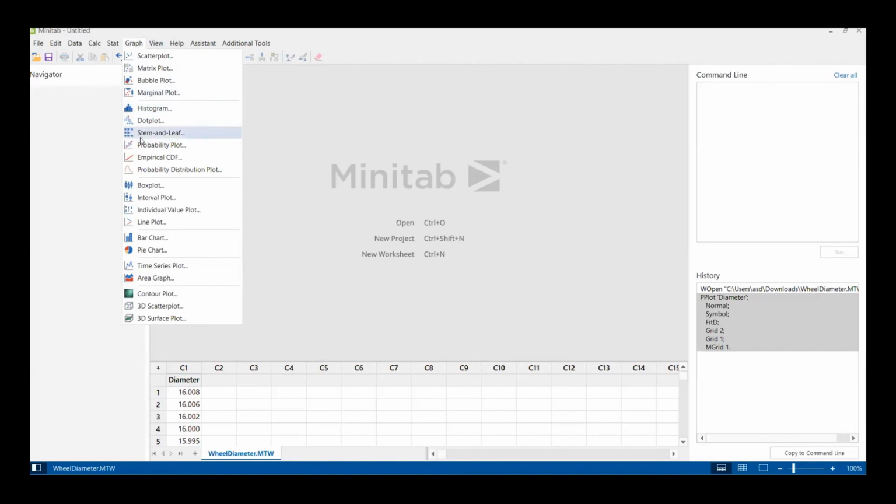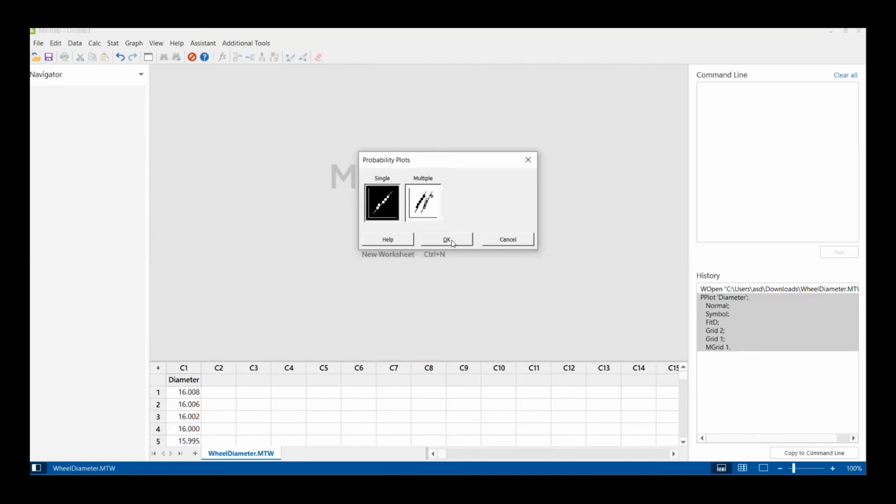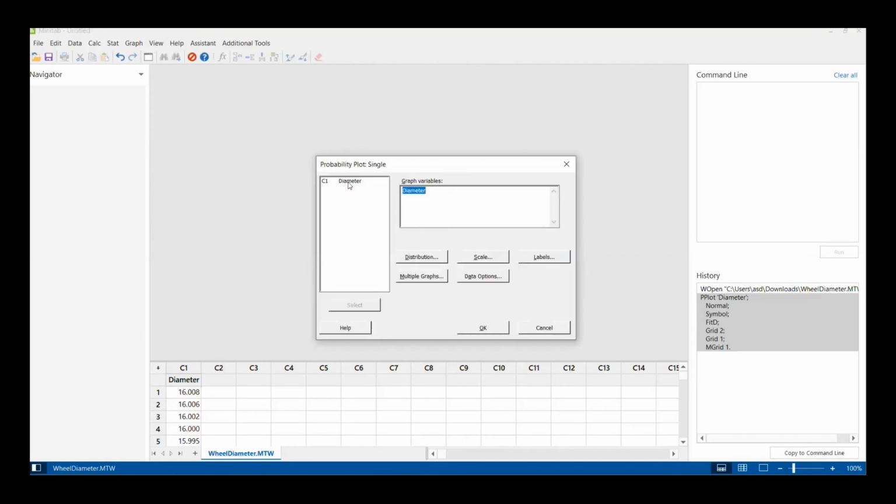Let me go quickly to this. We'll go to Graph, go to Probability Plot. We'll do a single plot. Here we have the diameter.